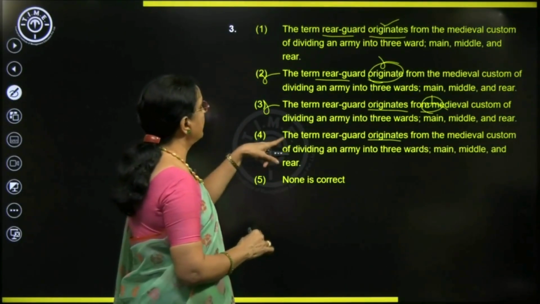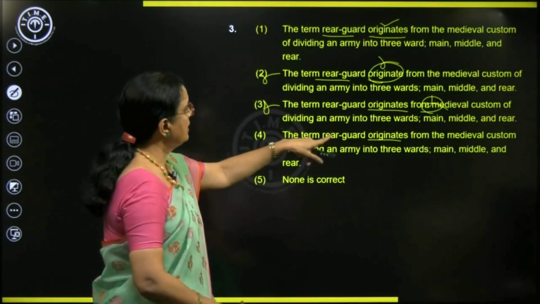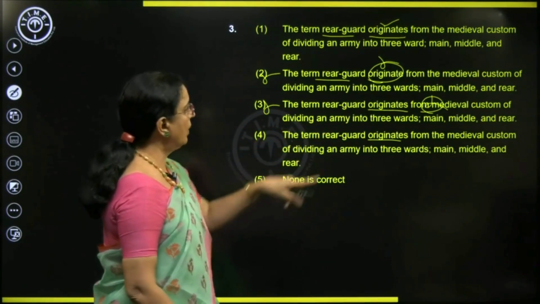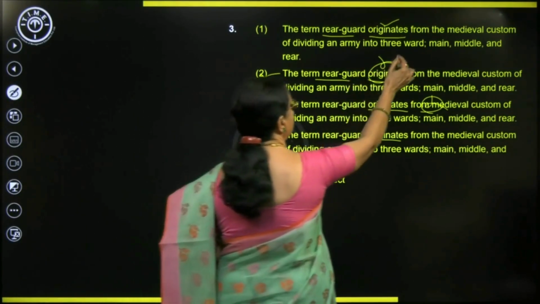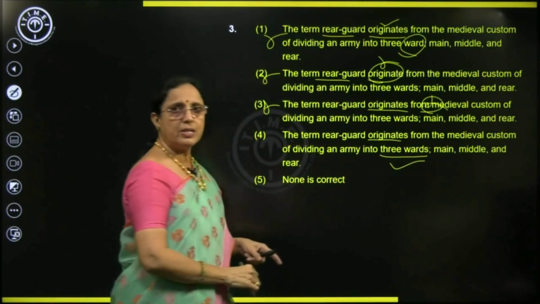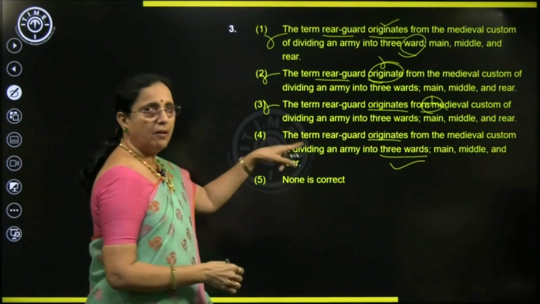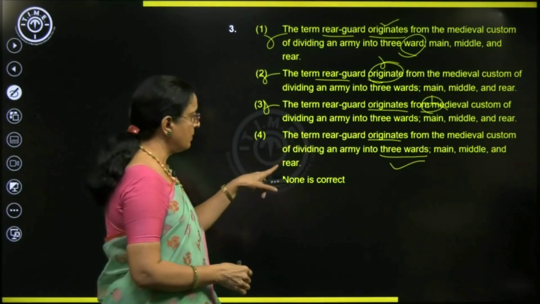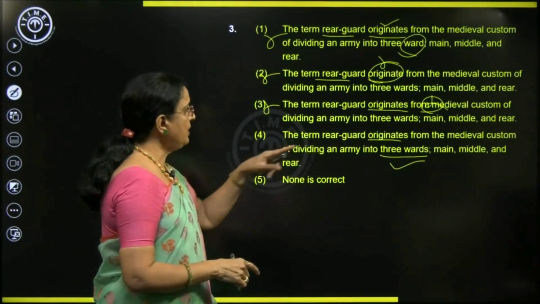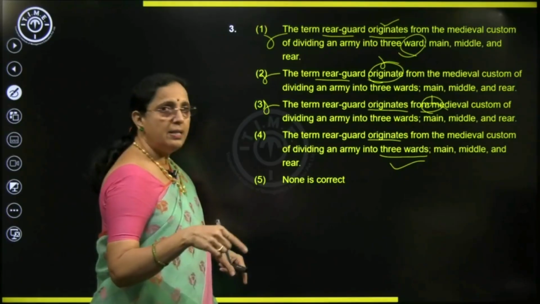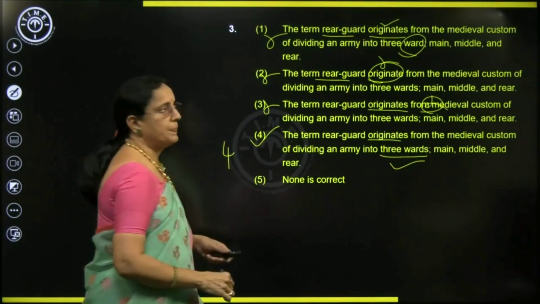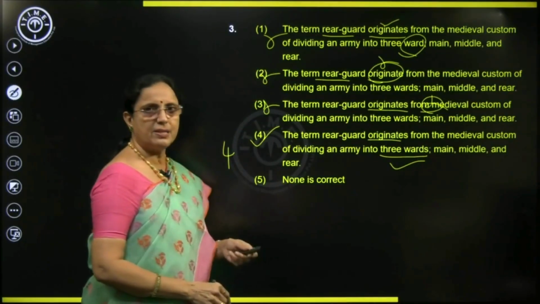Now, between 1 and 4, let's read them together. Originates from the medieval custom of dividing an army into 3 ward or 3 wards. 3 ward is wrong, so 3 wards is correct. Do you understand? The term regard originates from the medieval custom of dividing an army into three wards: main, middle and rear. Divide into is the correct expression. Got it? So 4 is our answer. Is that clear? Simple comparison.